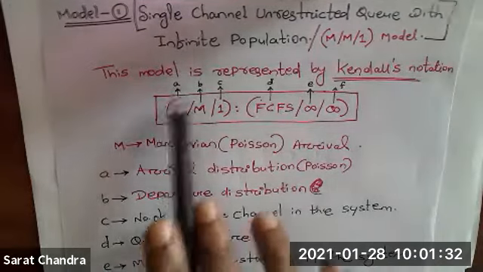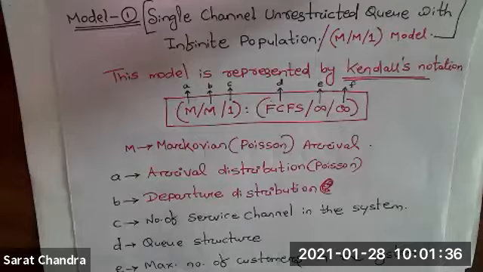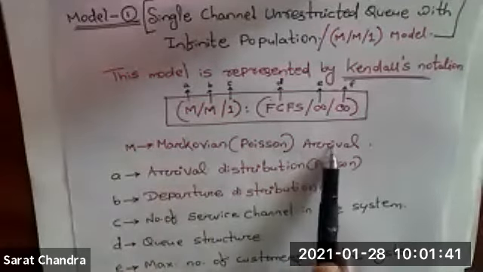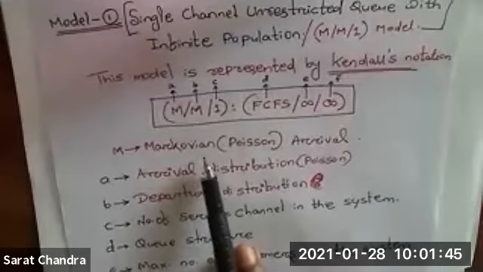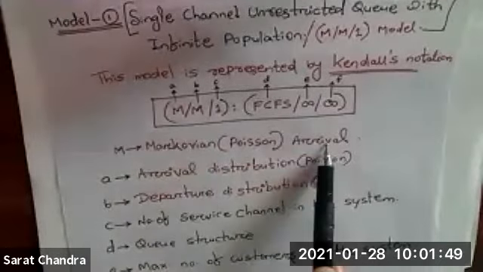And what is this A, B, C, D, E, F I have written over here? So this M stands for Markovian arrival. Markovian is the name of a mathematician. So M stands for Markovian arrival.